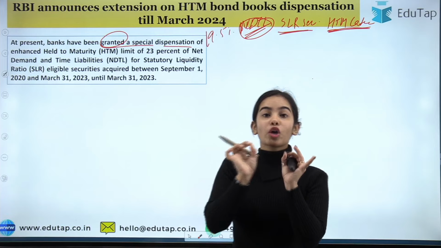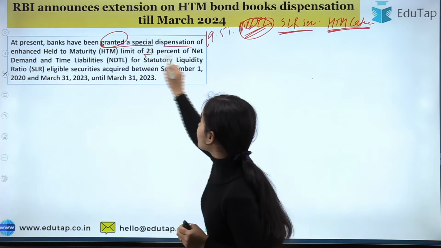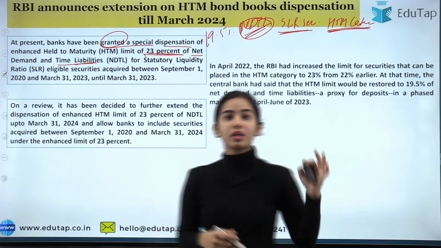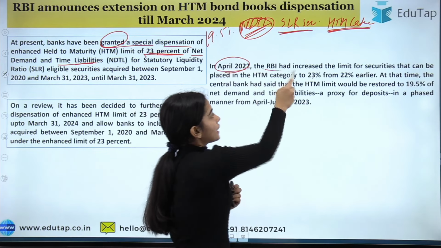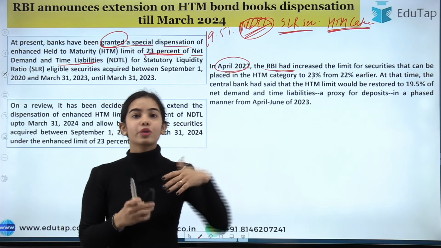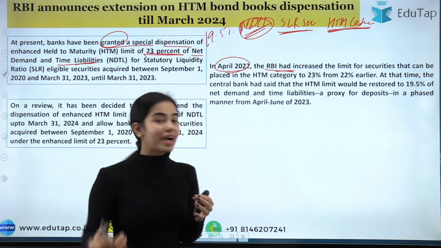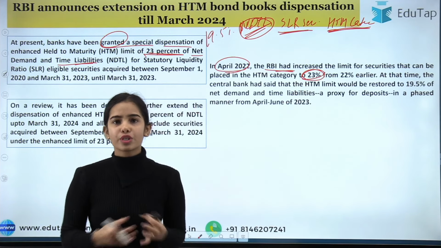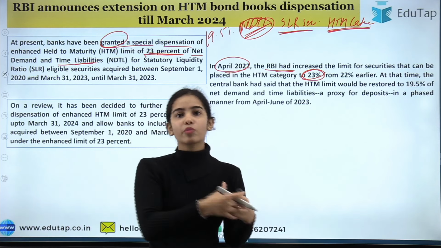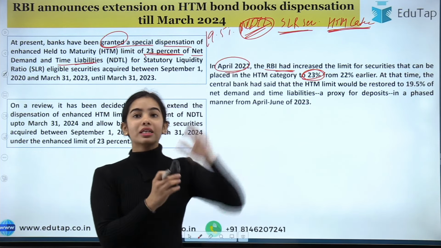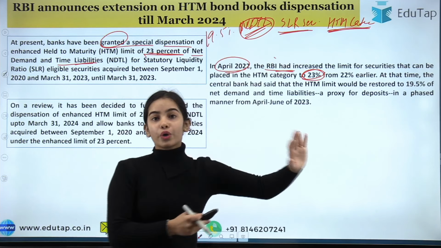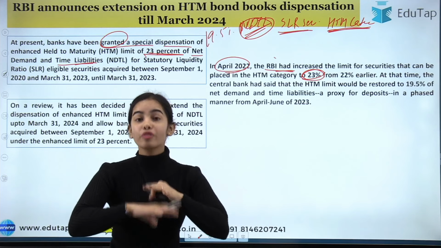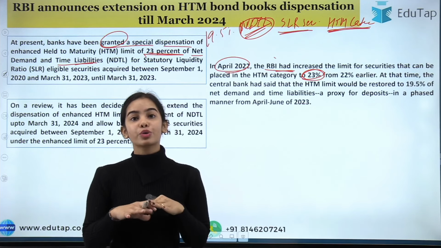So now this limit of 19.5% was enhanced to 23% of net demand and time liabilities. Okay, this was done in April 2022. That is, the RBI had increased the limit from 22% to 23%. So before it was 19.5% and slowly it was increased till 23% because the COVID situation was going on. Then there was the Russia-Ukraine war. So there was the need for such kinds of securities to be kept with the bank for the safety of the bank, to provide a good, risk-free foundation to the bank.